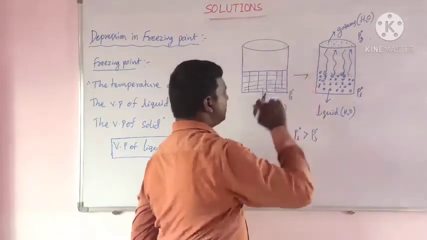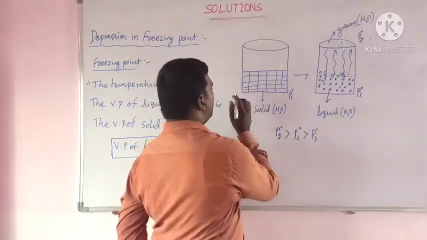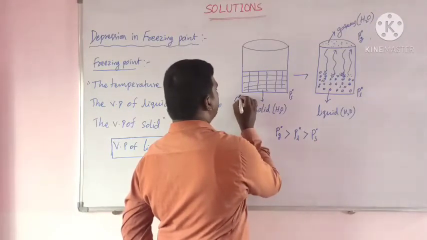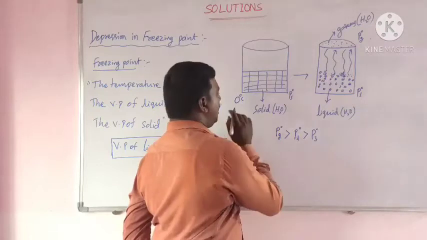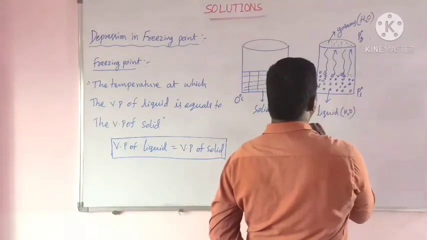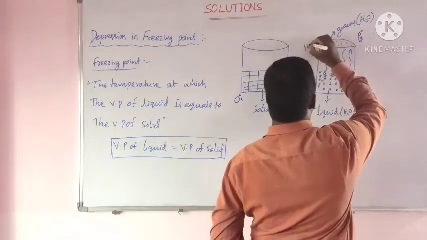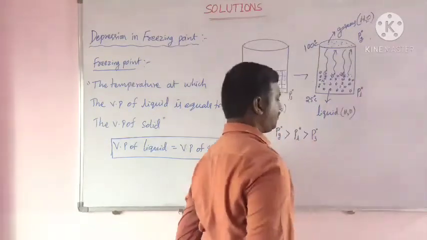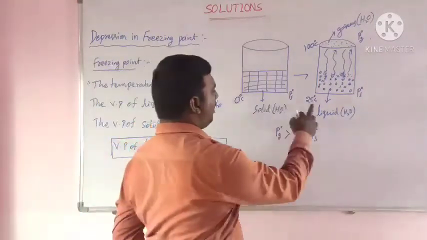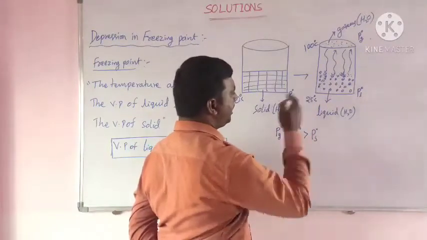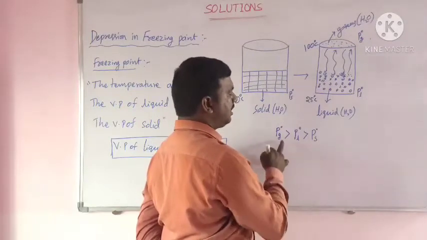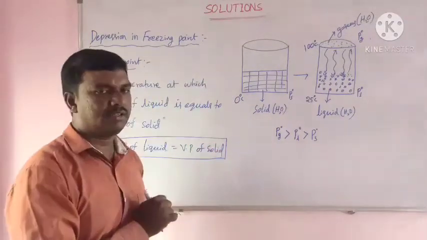For example, we know that solid state water at 0 degrees C converts into liquid, at 25 degrees C, and converts into gas at 100 degrees C. Here boiling point increases, but here freezing point decreases.